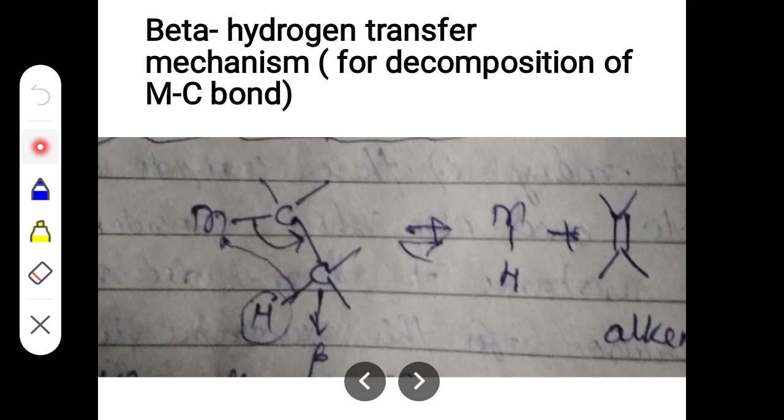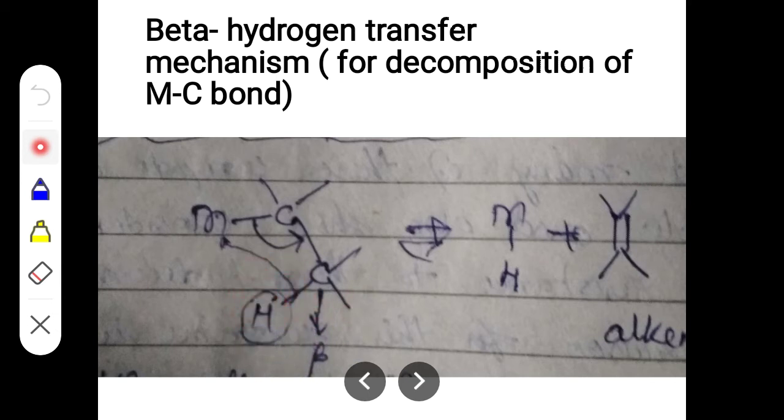And this group can be anything. It can be methyl, or it can even be a hydrogen also. And this carbon is attached to the metal, right? So this carbon will be our alpha carbon, and this carbon is beta. This carbon is present in the beta position, right? This is alpha, this is beta, and whatever hydrogen is attached to the beta carbon will be the beta hydrogen. Once again, here it can be anything, a methyl group or any other group. But this is our beta hydrogen.